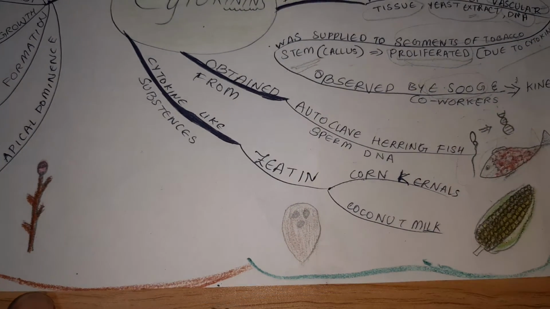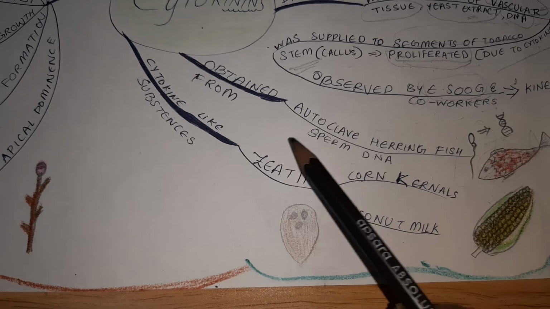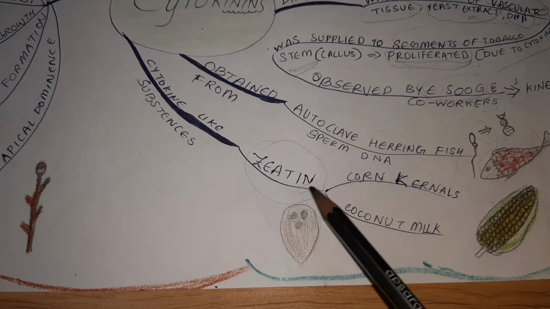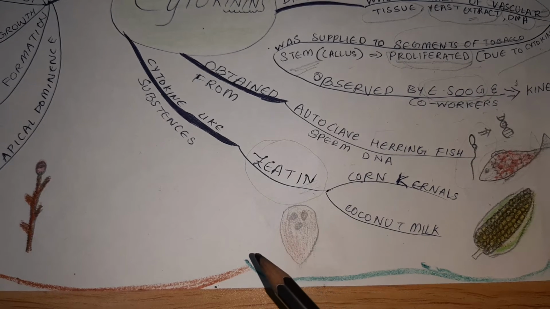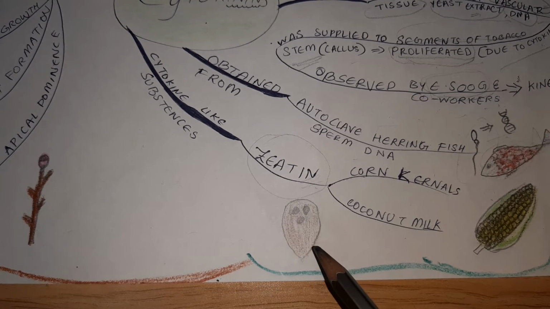We have also seen cytokinin-like substances which help in the promotion of growth and proliferation. One such substance is zeatin, and it also has the characteristics of cytokinin. This cytokinin-like substance, zeatin, was observed in corn kernels and in coconut milk.